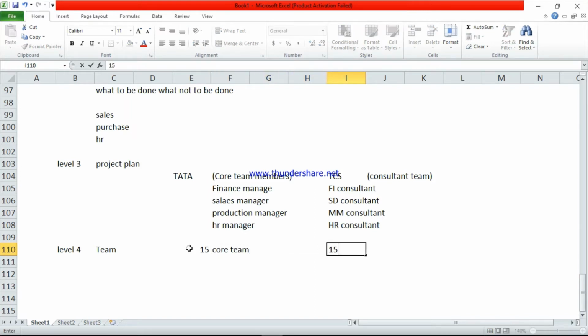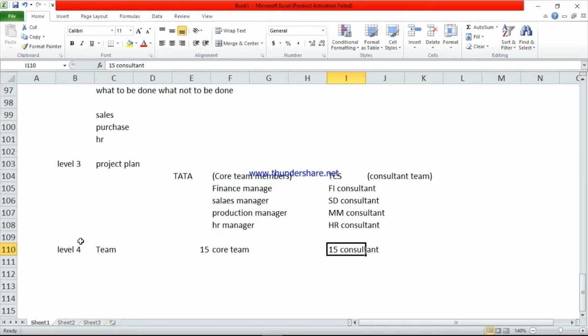For TCS also they are providing 15 members, the consultant team. So they will select 15 persons. These 15 and these 15, total 30. They will club together and they will do the implementation project.